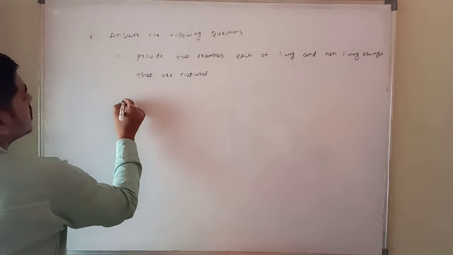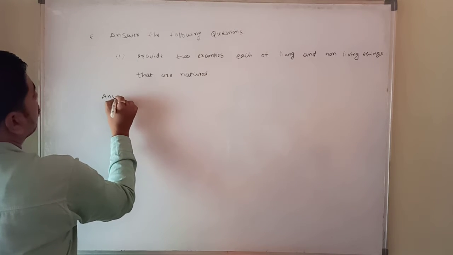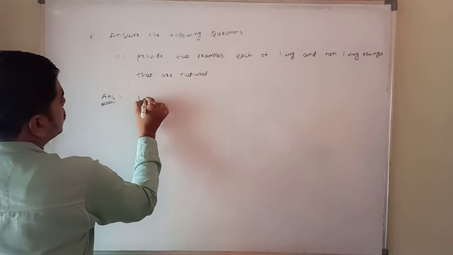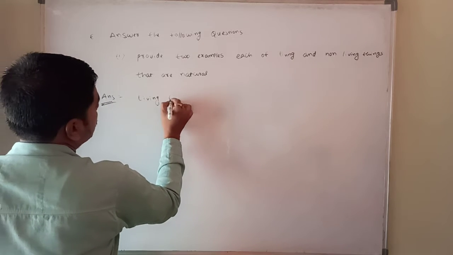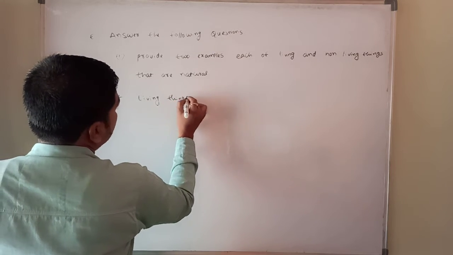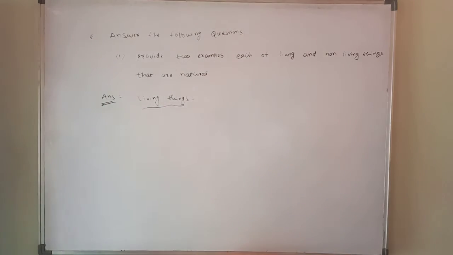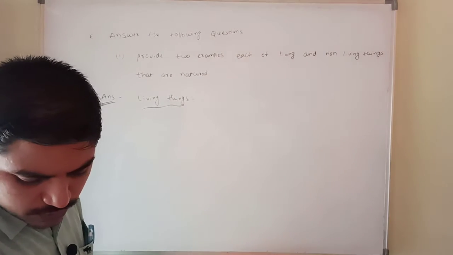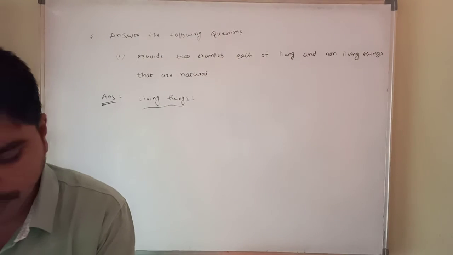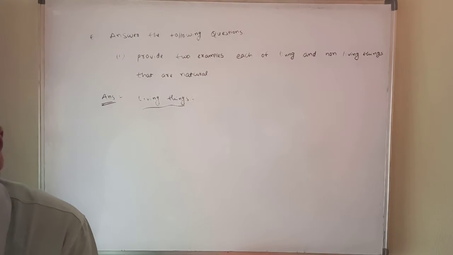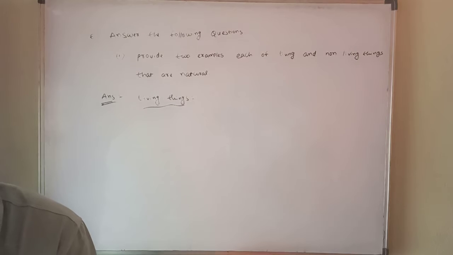So first, I'll write the answer for living things. What is an example of a living thing? Any 2 examples. I will see in your book what examples they have given. Living things can breathe, living things can feel, yes or no?